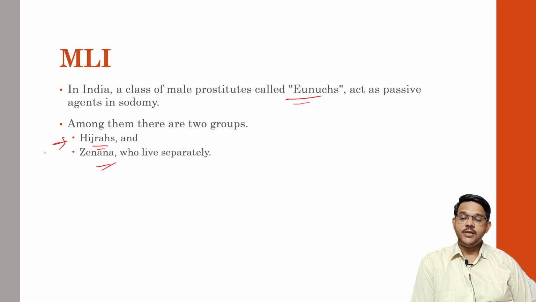In hijras, from childhood their genitalia is severed or cut off, and as they grow they develop feminine characteristics. In jananas, the genitalia will be intact, but they live as females and act as male prostitutes. And usually all these groups act as passive agents in sodomy.